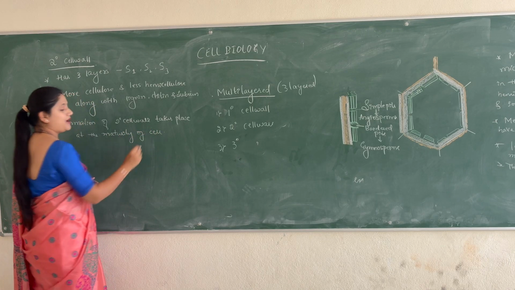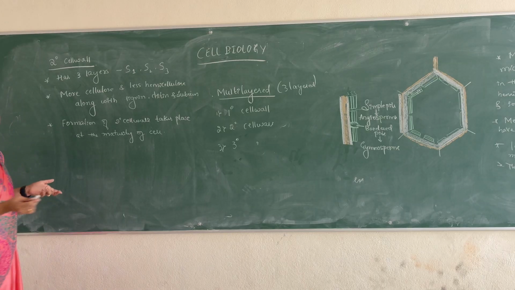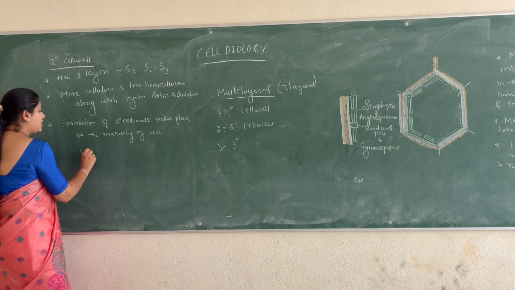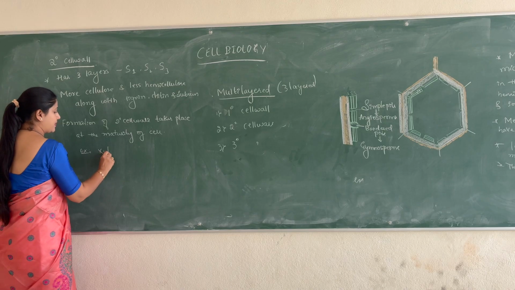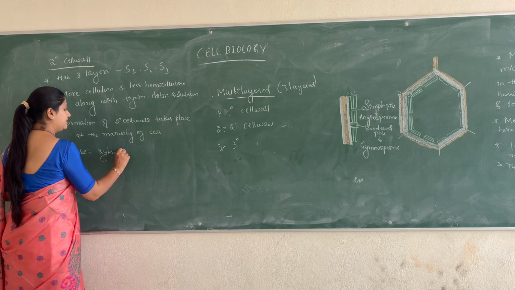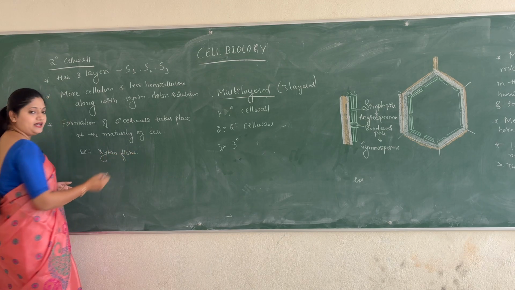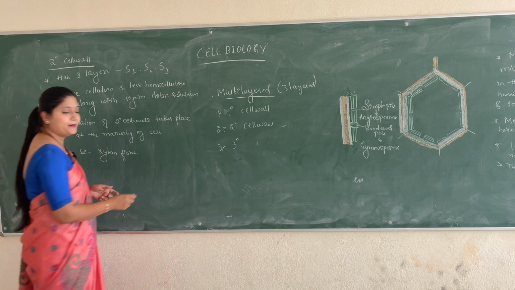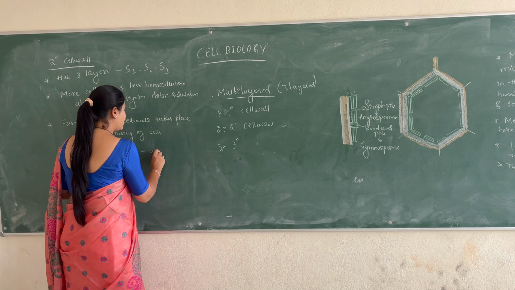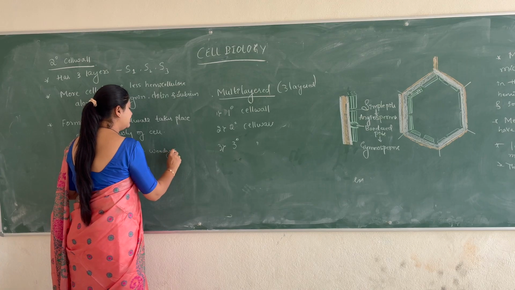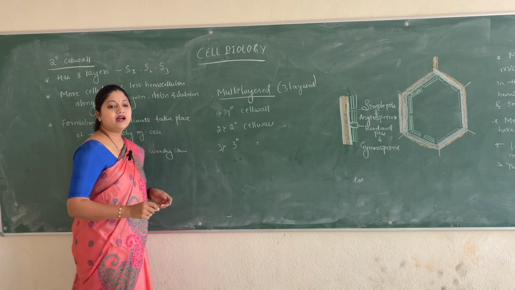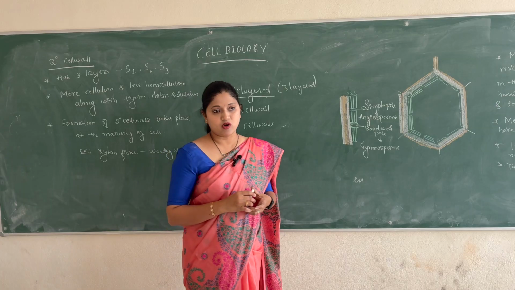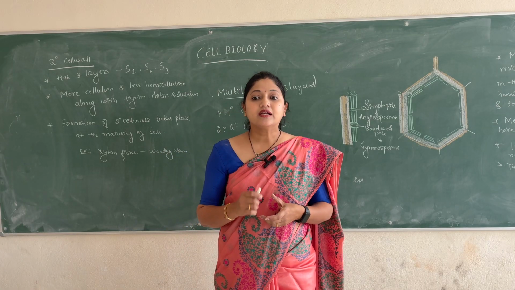At the maturity of the cell, we can say matured cells like xylem fibers, woody stem. So all these will be having the secondary cell walls. Okay, clear?